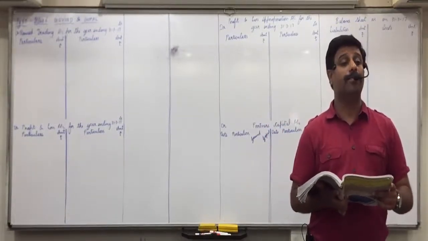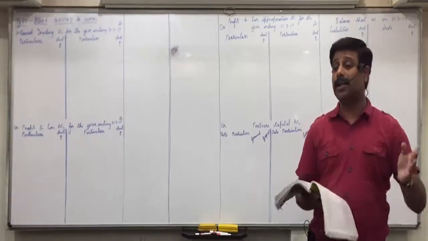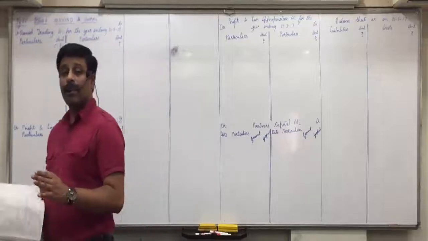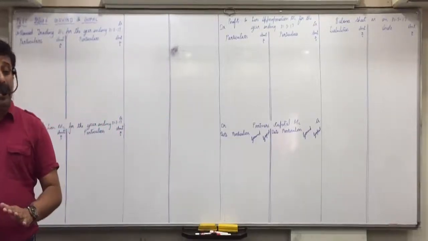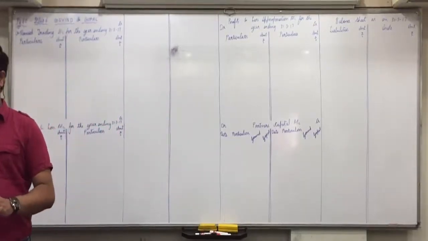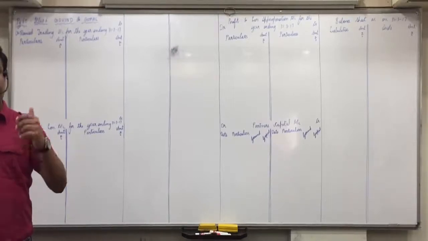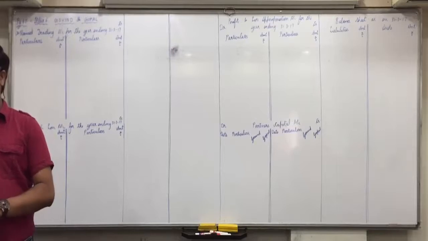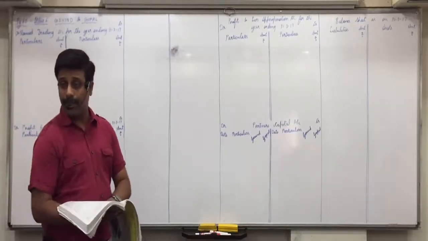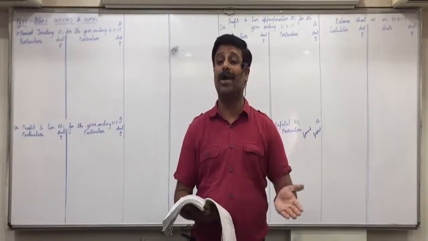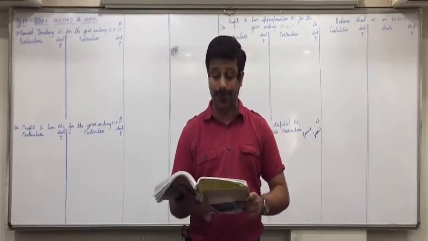Now, there are several mistakes in the trading account and profit and loss account prepared by an unexperienced accountant. As I said yesterday, in exercise question 12, correct final accounts were given to you. We just had to incorporate adjustments into that. Illustration 10 was also similar. But here wrong final accounts are given to you, so we not only have to incorporate the adjustments, we also have to correct the final accounts.